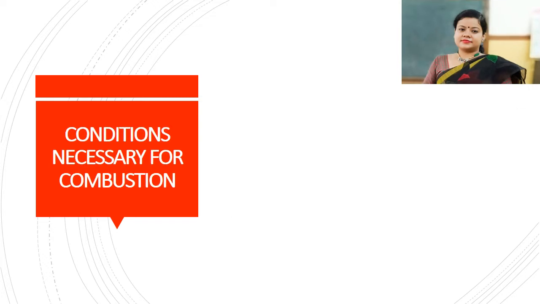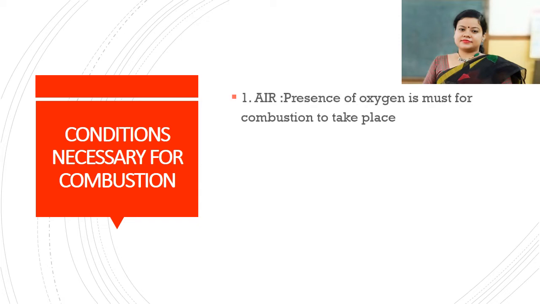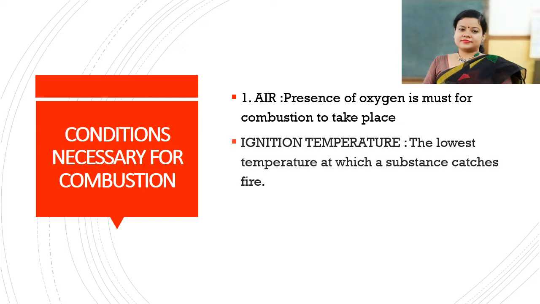Now we have to learn what are the conditions necessary for combustion. First of all, air. We know without oxygen, combustion or burning cannot take place. Next is ignition temperature. What is it? The lowest temperature at which a substance catches fire.